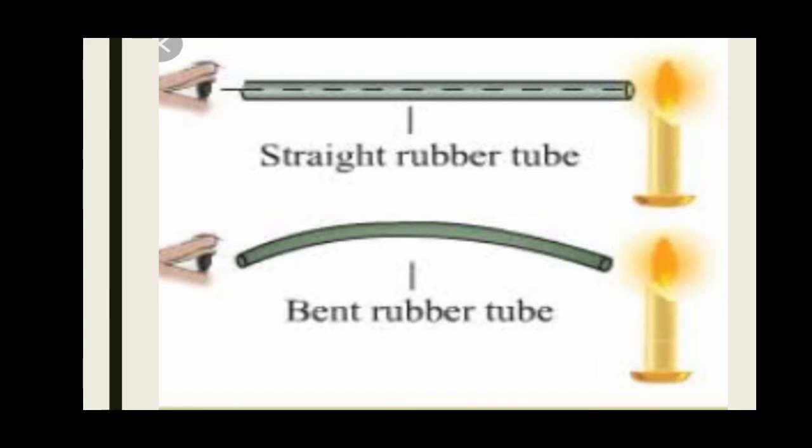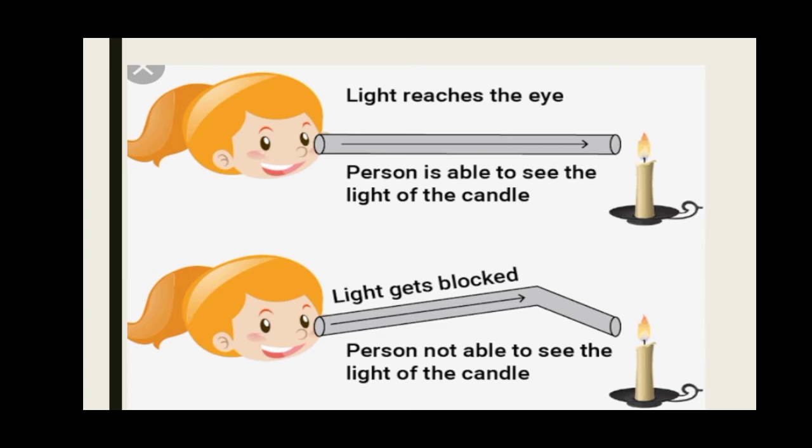Whenever we look through a straight rubber tube, you can see the candle flame clearly. But when we look through a bent rubber tube, you cannot see the candle clearly. This proves that light travels along a straight line. When we look through a straight tube, the person is able to see the light of the candle. But if we are using a bent tube, the person is not able to see the light of the candle.